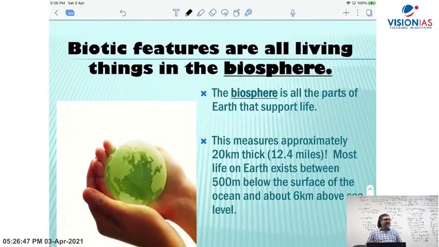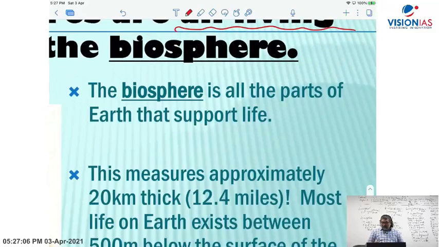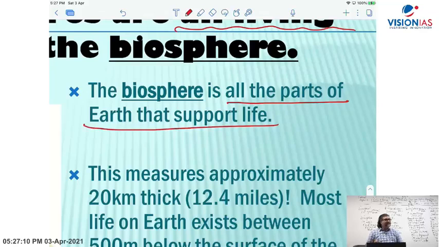Biotic features are all living things. What is very important here? All living things in the biosphere. That is a biotic aspect of that. And yesterday I mentioned, what is biosphere? Biosphere is all the parts of the earth that supports life.